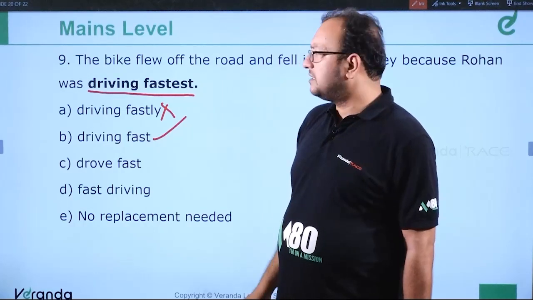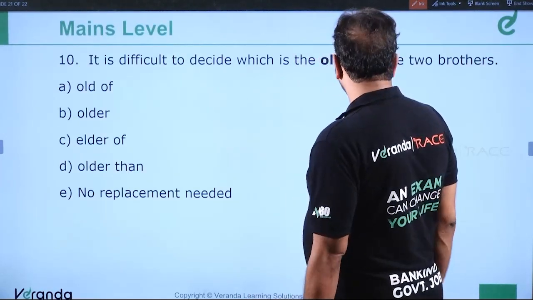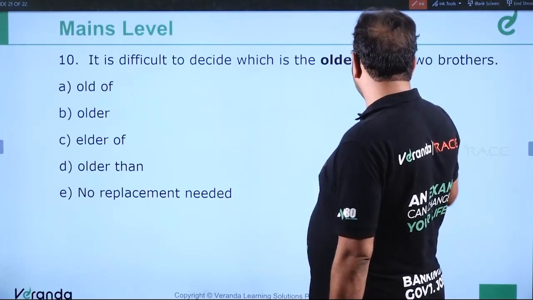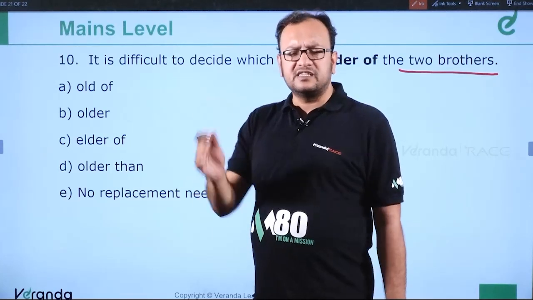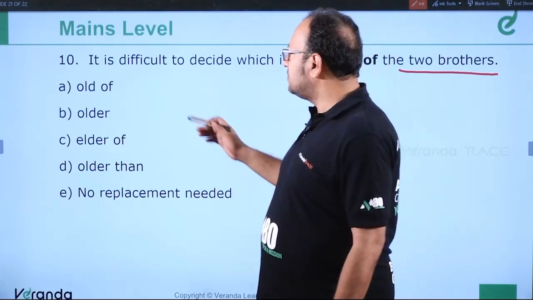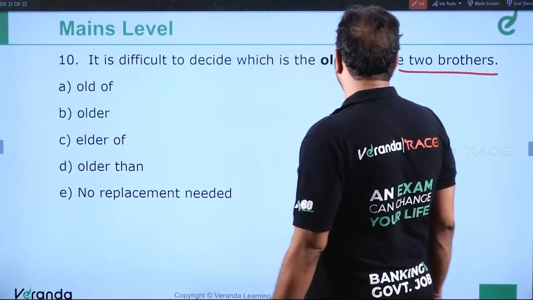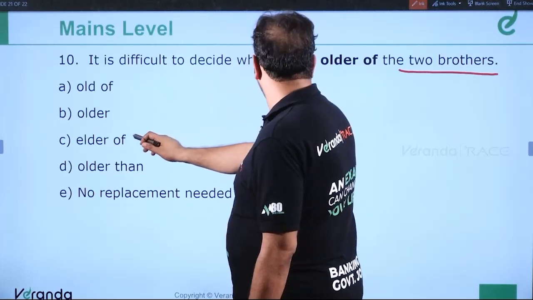Fine. Now question number 10. It is difficult to decide which is the older of the two brothers. We are talking about two brothers, right? So for two brothers or sisters or people of the same family, we use elder, eldest. So it should be, it is difficult to decide which is the elder of the two brothers. So the answer is elder of the two brothers.